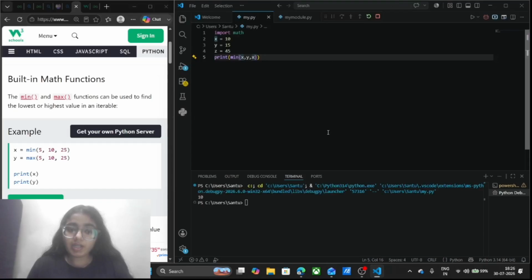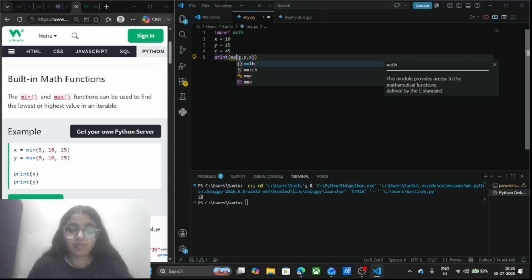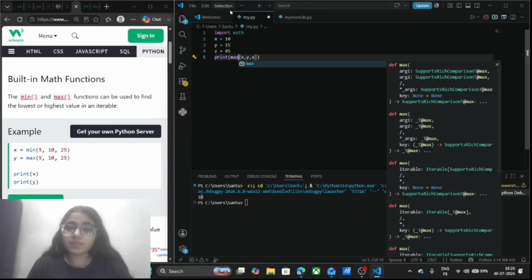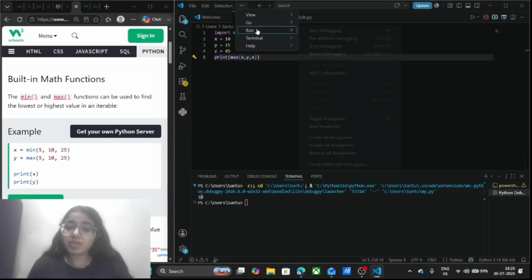See what I am getting as my output. I am getting 10, which is obvious. The minimum of x, y, and z is basically 10. And what if I want to find the maximum? I will simply write, instead of min, the max function, and I am going to run this.